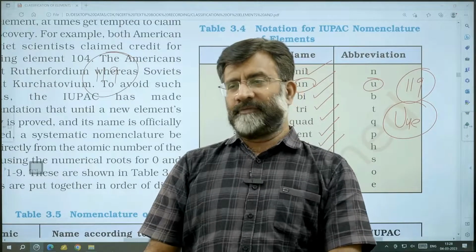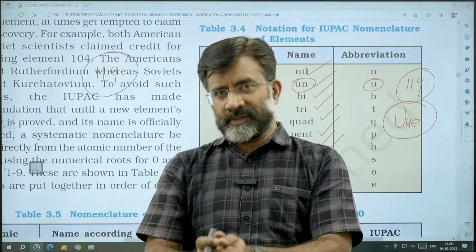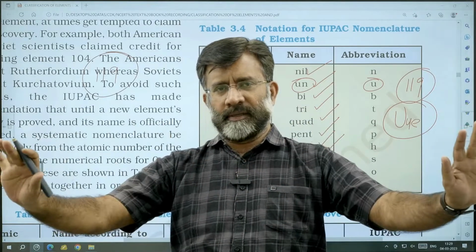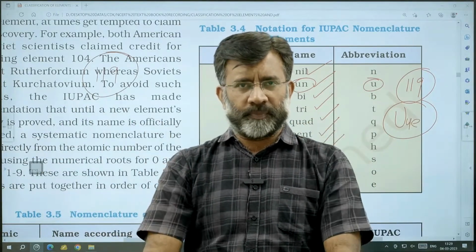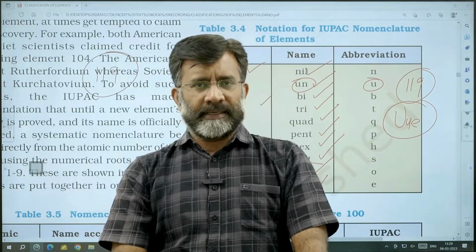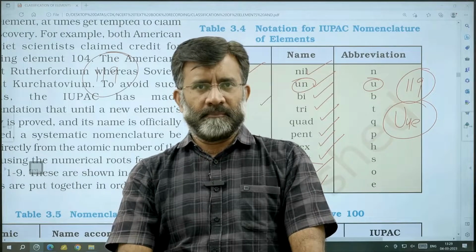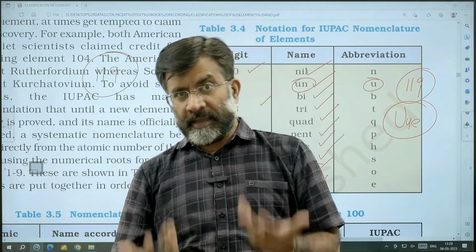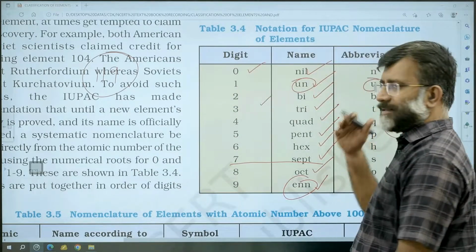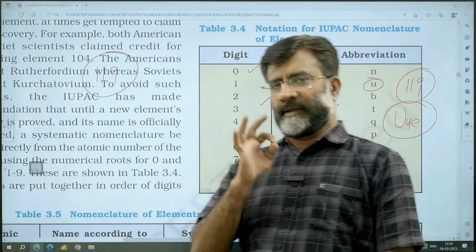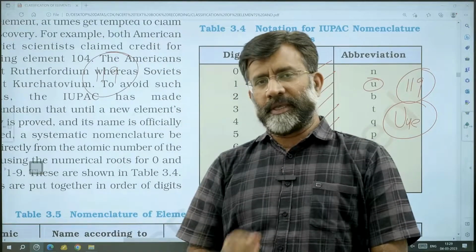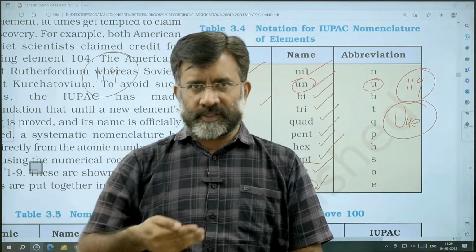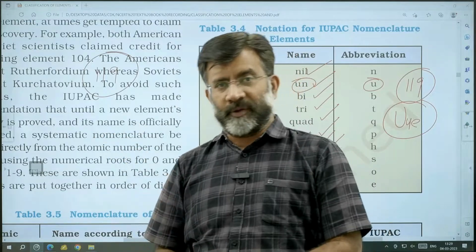But I feel the chances are less, because almost all elements' names are declared by IUPAC and are there in the NCERT book itself. But again, there is a possibility. They may ask, as the content is there in NCERT, the systematic IUPAC name of elements based on the names of the digits. For example, 115, how do we name it?